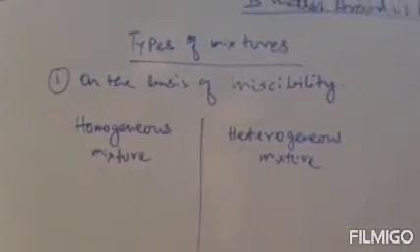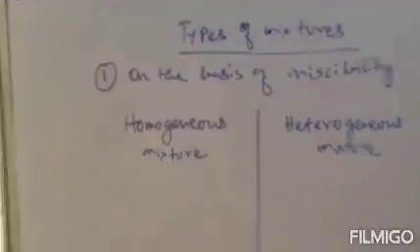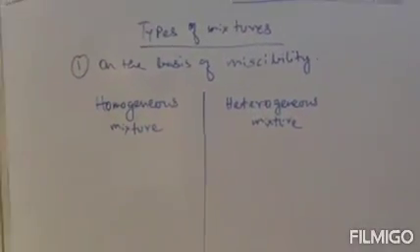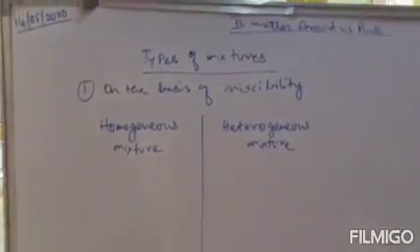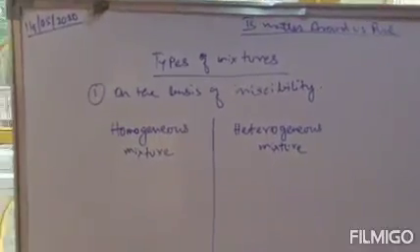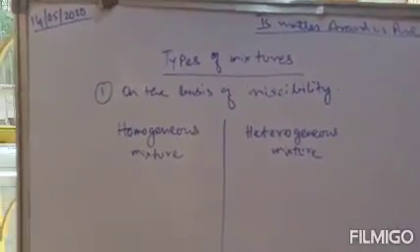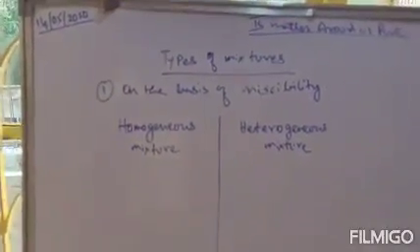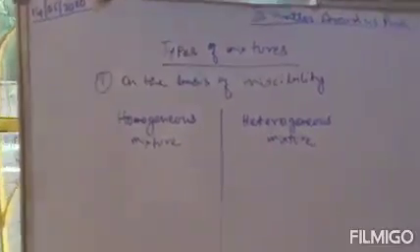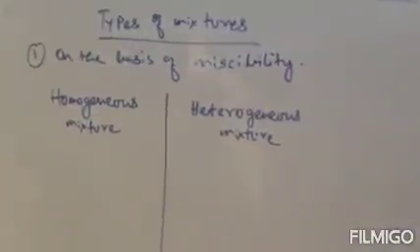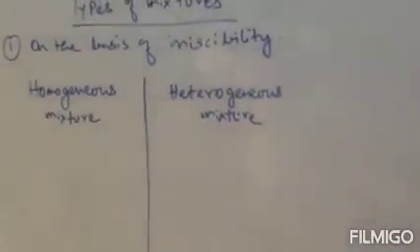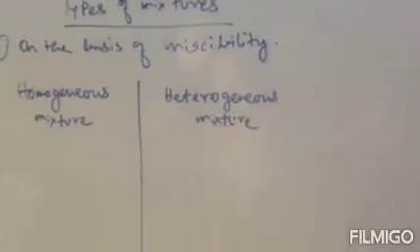Now what is a homogeneous mixture? A homogeneous mixture is mainly composed of a single phase. Single phase means either solid or liquid or gas. That means solid solid, liquid liquid or gas gas. Heterogeneous mixture means it consists of two or more phases. That is your heterogeneous mixture.